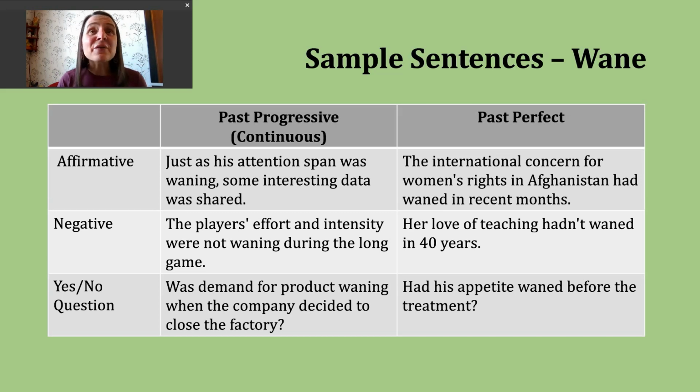Okay. Now let's look at a yes or no question in the past progressive. To do this, we start with our past form of be, so was or were, depending on what the subject is. So we need our was or were to match our subject, and that subject comes next. Then we use the ing form of the verb. Here's another example. Was demand for the product waning when the company decided to close the factory? So here, again, we're talking about a decrease.